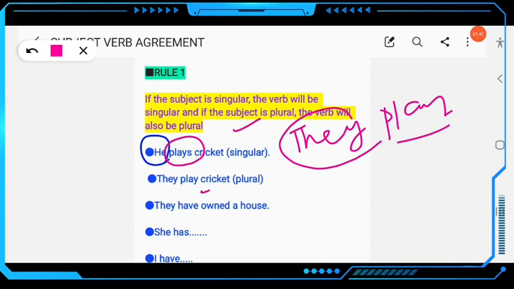They play cricket. So this is the first one, he plays cricket, this is singular. Then the second one, they play cricket, this is plural. Here the subject is plural, so the verb is also plural. Then next, they have owned a house. Similarly here, they is also plural, that's why the verb is also plural. You can't write "they has owned a house," this will be wrong. Similarly, she has owned a house. Clear?